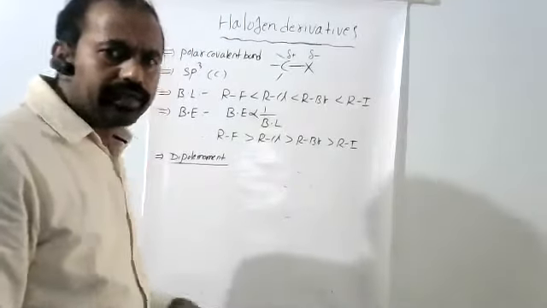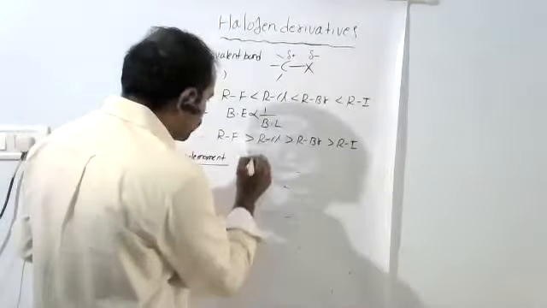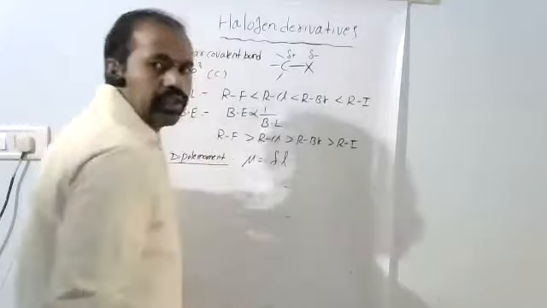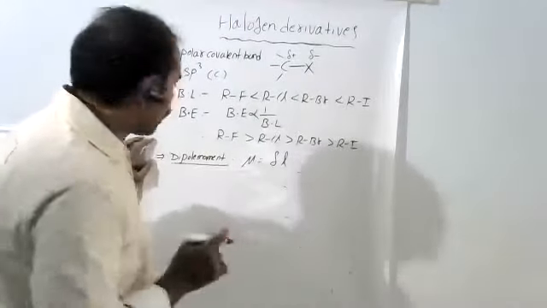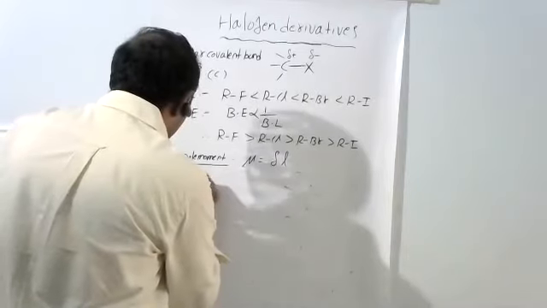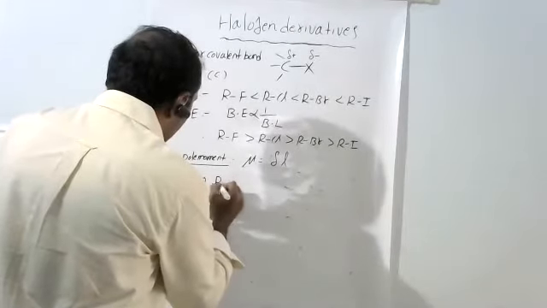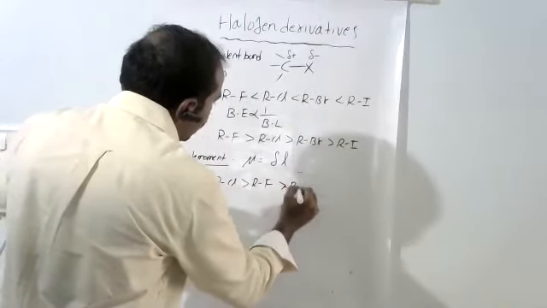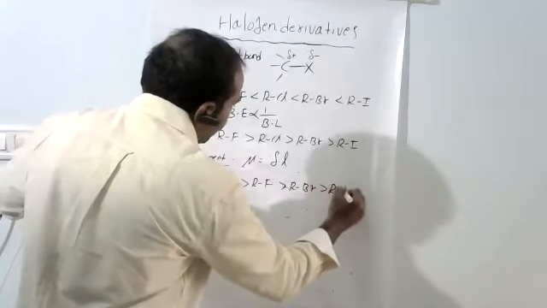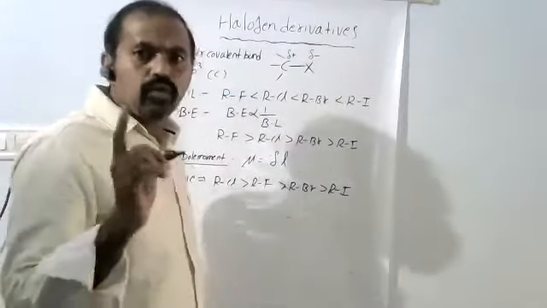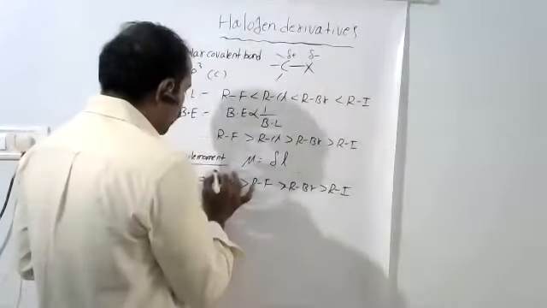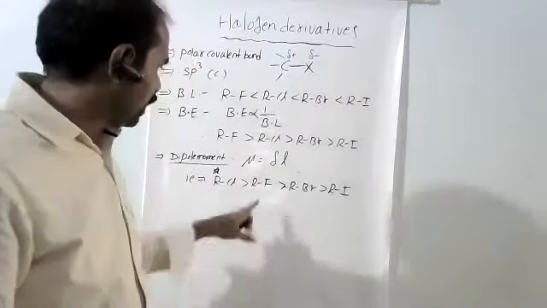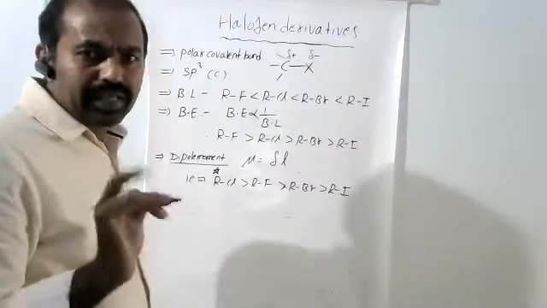So here, dipole moment mu is nothing but the product of charge and distance. That is called dipole moment. If you have observed, the dipole moment order with respect to alkyl halides is alkyl chlorides greater than alkyl fluorides, greater than alkyl bromides, greater than alkyl iodides. It is the dipole moment order. Here particularly, alkyl chlorides have higher dipole moments than the remaining. So the reason is also given there.